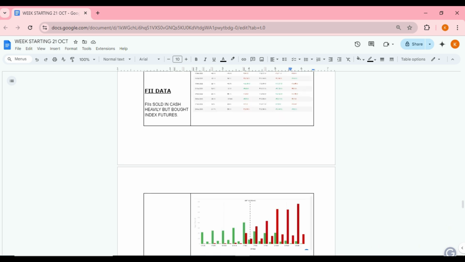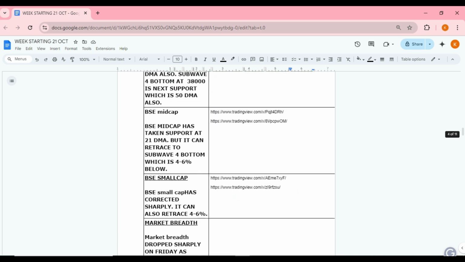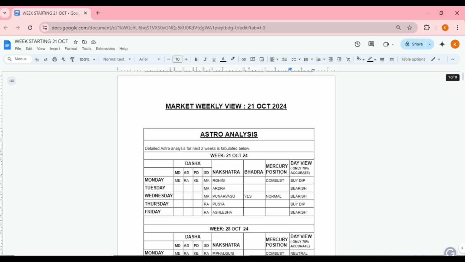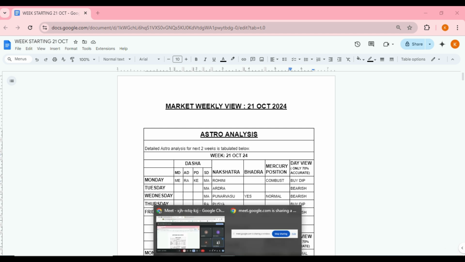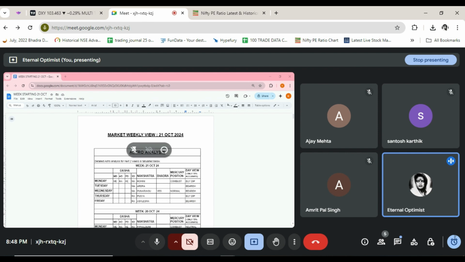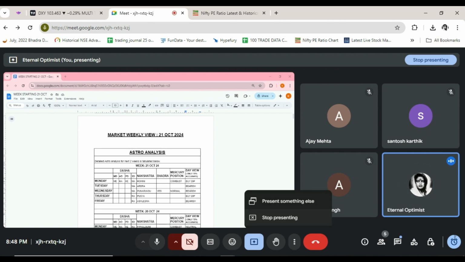I will be following this checklist and doing all these things quickly. If time permits, I have time till 9:30 p.m., you can ask a query. Then you can simply drop me the message, and I will address them in the Discord group. So this is the plan for today. Now I will present the charts.